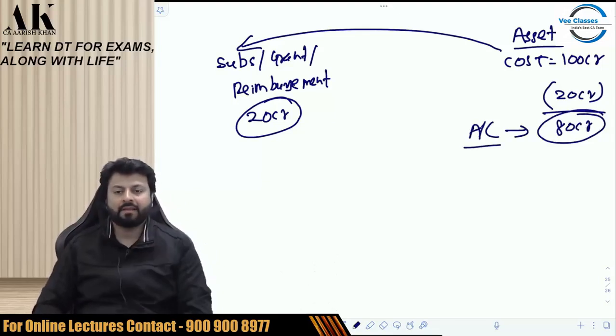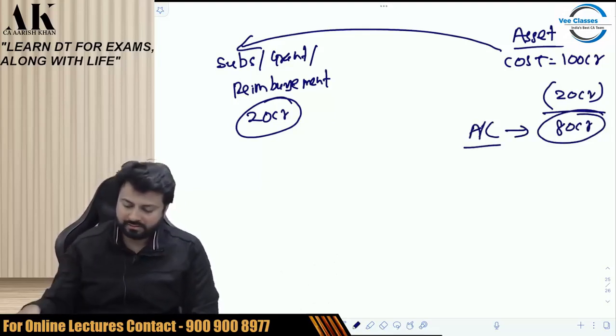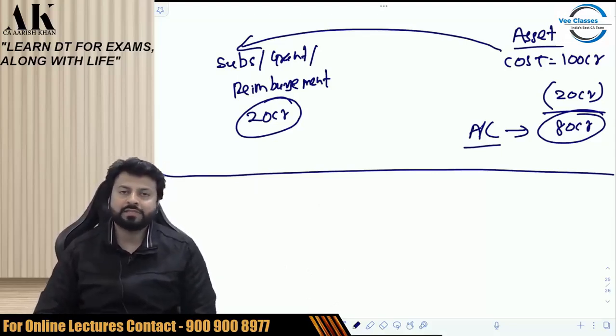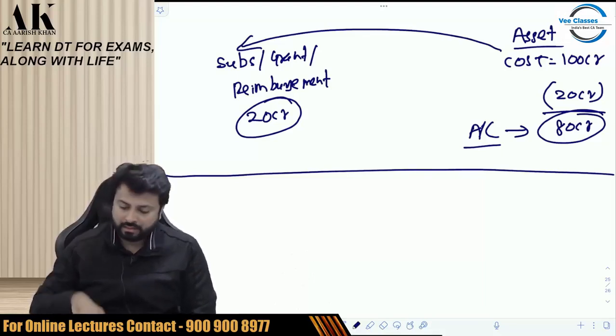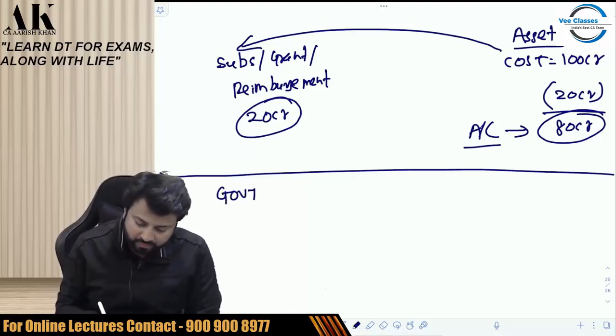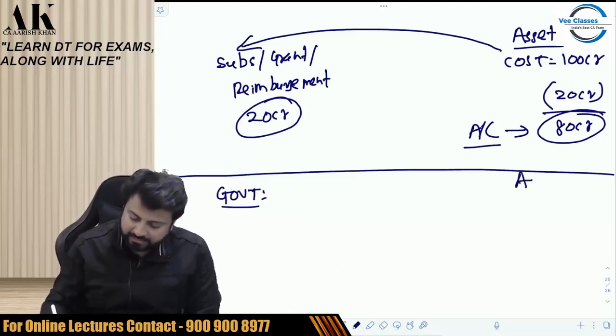Okay. So if somebody is helping you to buy an asset in the form of a subsidy, grant or reimbursement, that much amount should be reduced from the actual cost. It is as simple as this. Now, let me give you one more example. Suppose there is government over here. Okay. And there is assessee over here.